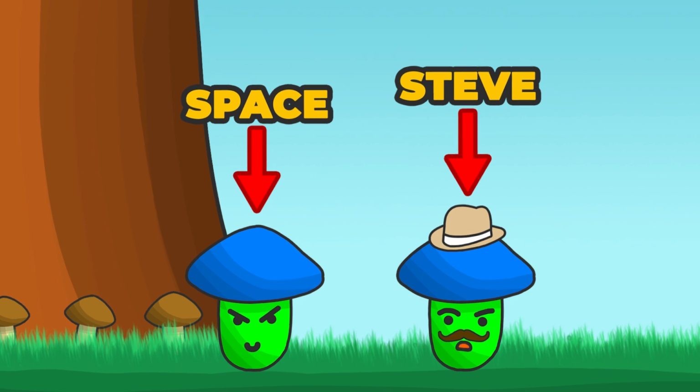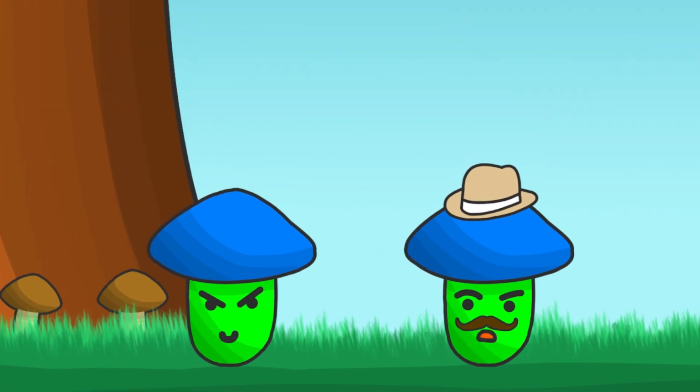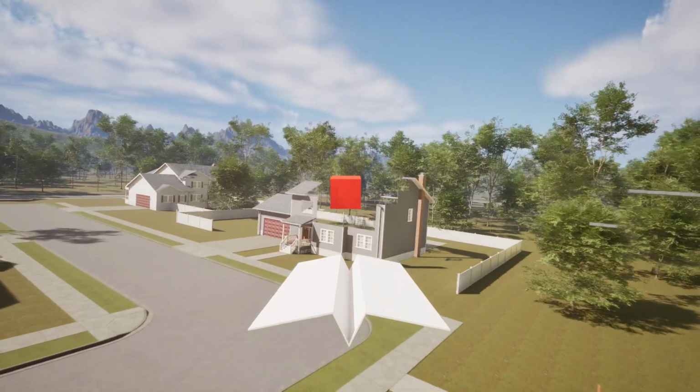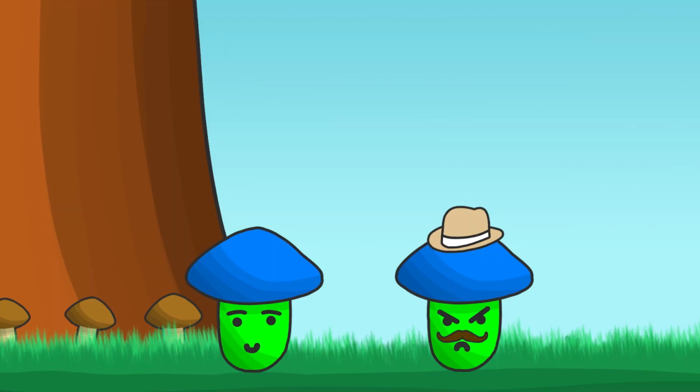Space! Why are you wasting time with this? You should make something useful for the game, not big red cubes that destroy everything. Yes, big red cubes are amazing. Oh no, the map is gone now.